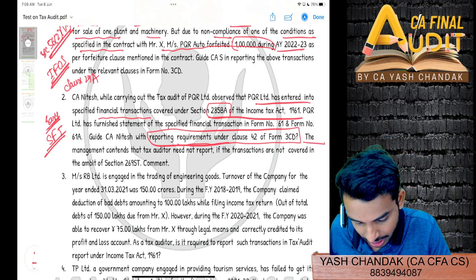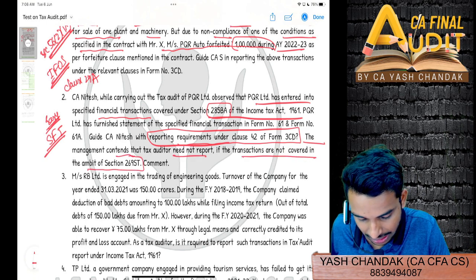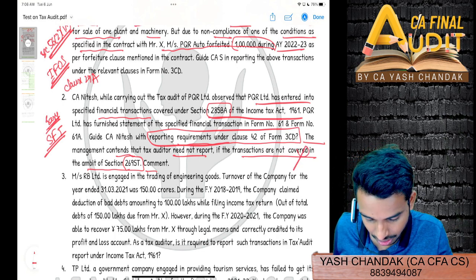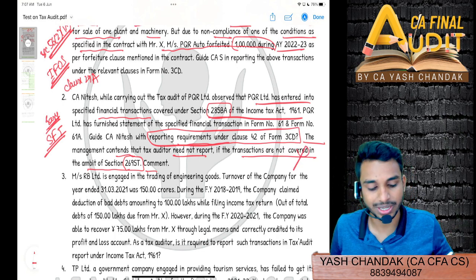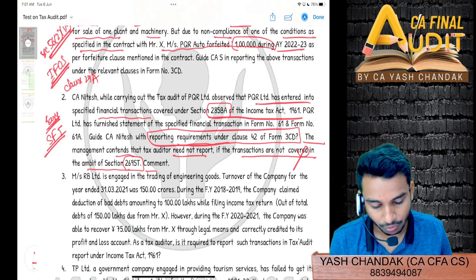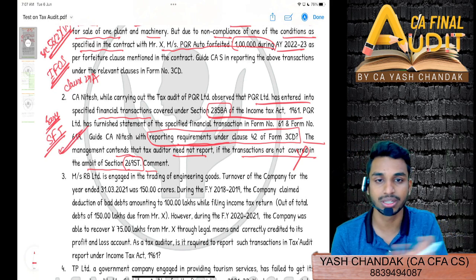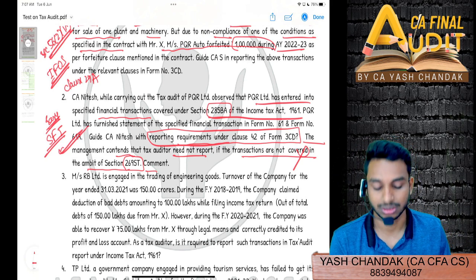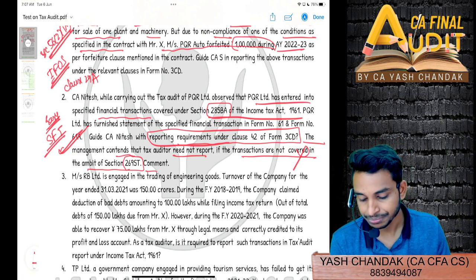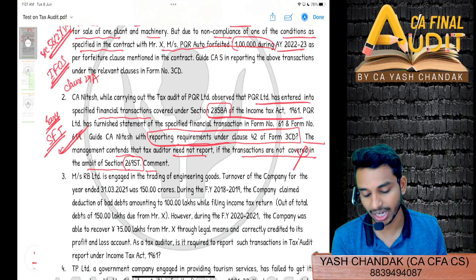Here what does it say? The management contends that the tax auditor need not report if the transactions are not covered in the ambit of 269ST. Management is wrong, right? This SFT transaction has to be reported in clause 42, and you will have to clearly mention the reporting requirement, the table. I'll share the suggested answers as well. After this, you can go through that, but you must be remembering the table, right?